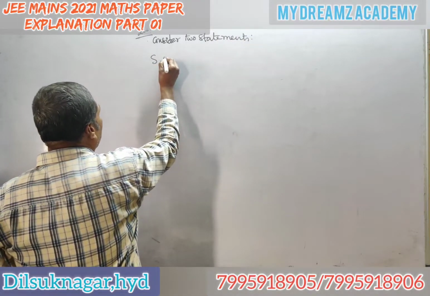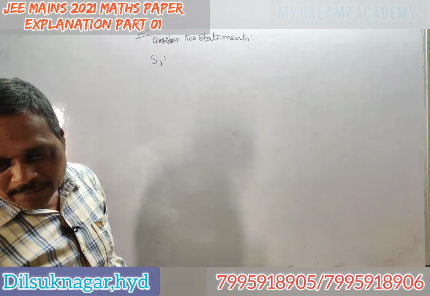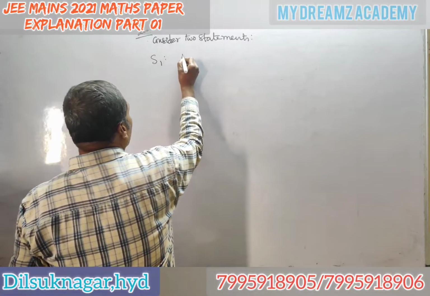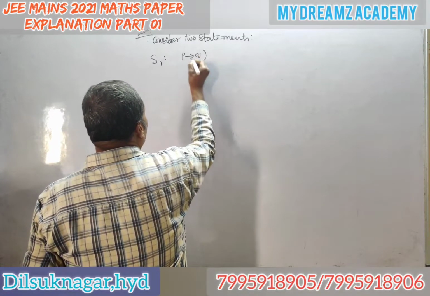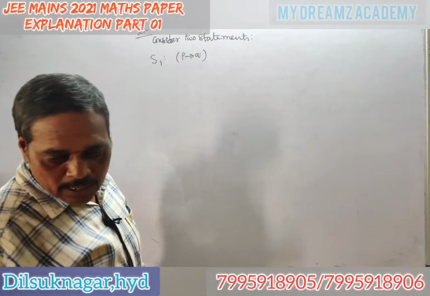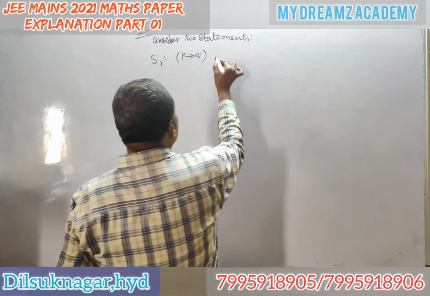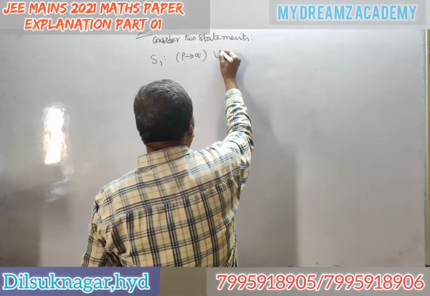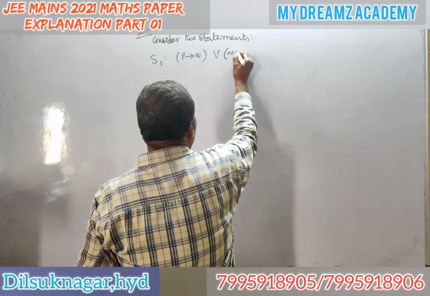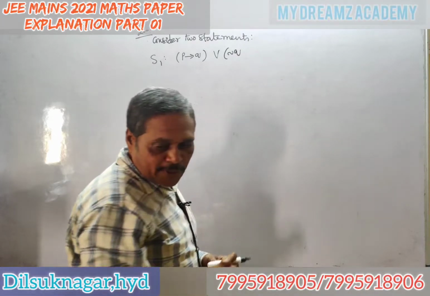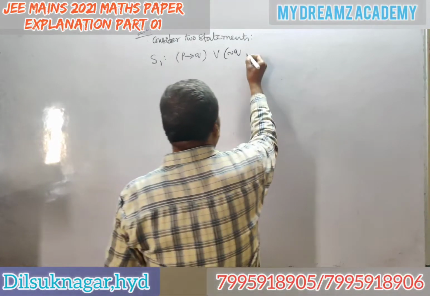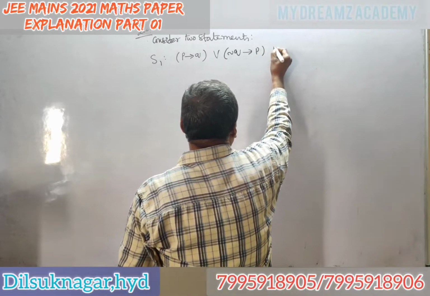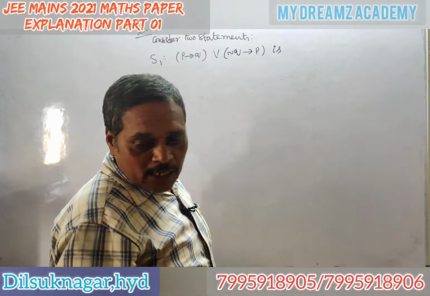S1 is one statement which is given: P then Q, or negation of Q, then P is a tautology.